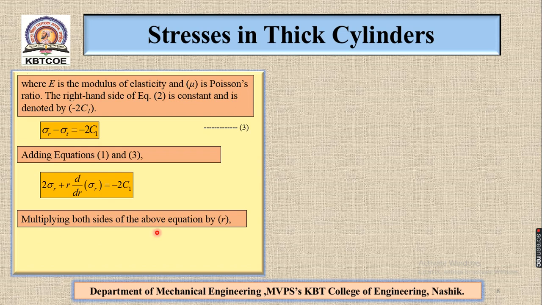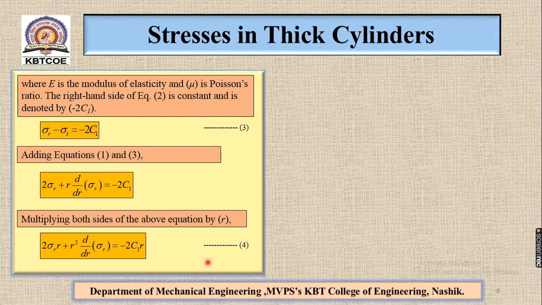Multiplying both sides of the above equation by r, the equation becomes 2 sigma r into r plus r square d/dr (sigma r) is equal to minus 2c1 r.